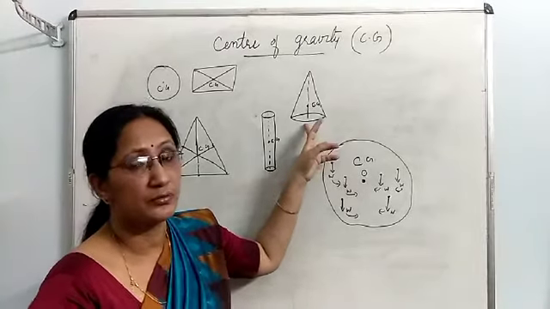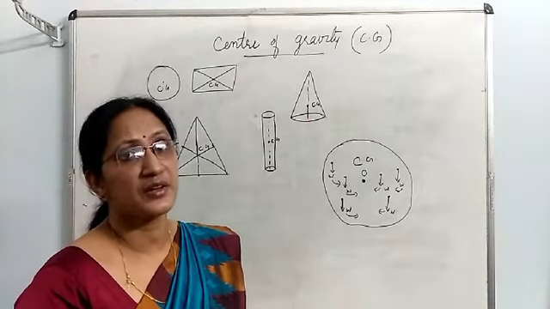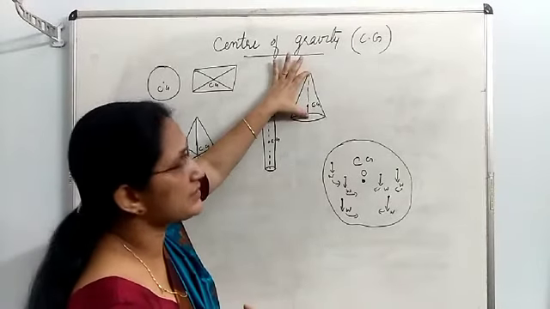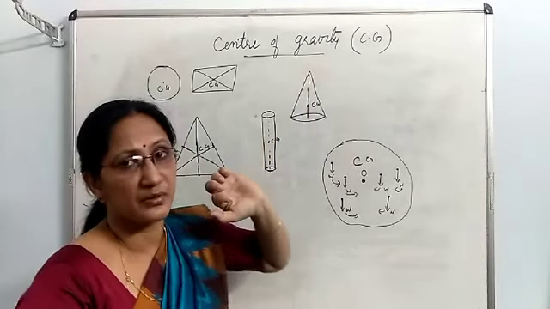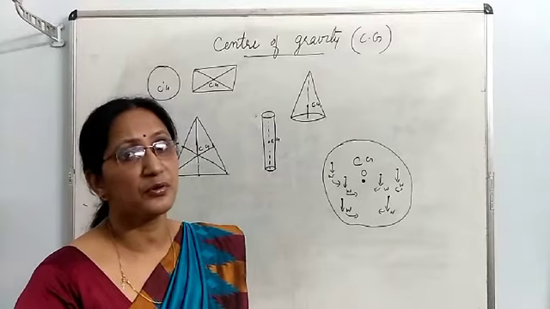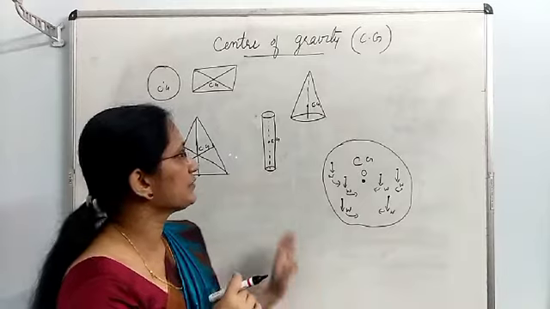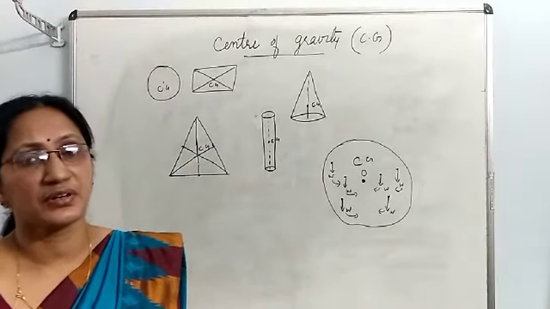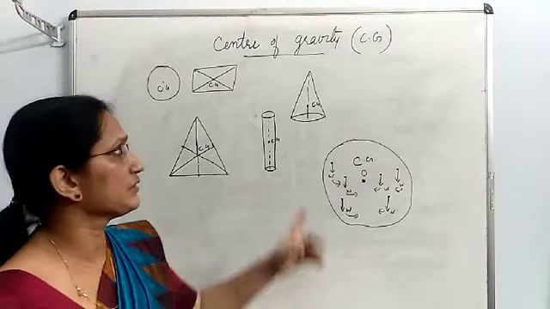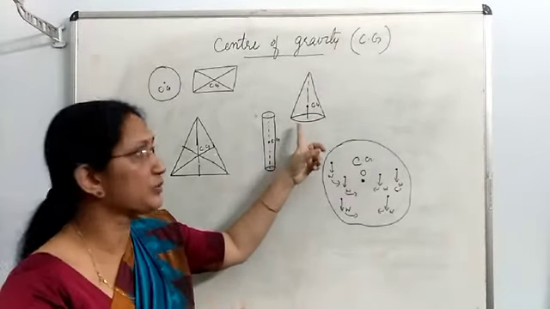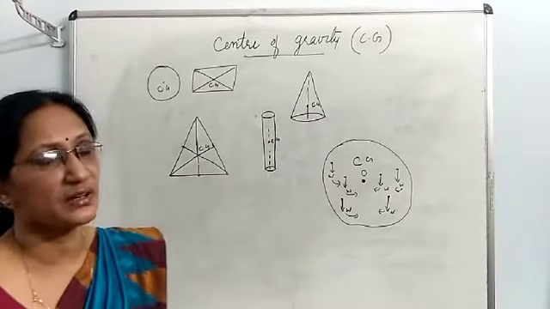For a hollow cone, its center of gravity will be at 1/3 of its height from the base. Measure the total height. Take its 1/3, measure 1/3 of the height from the base, there will be the center of gravity. If it is a solid cone, 1/4 of the height from the base is where the center of gravity lies. Like that, for different bodies, its center of gravity lies at different points. Where more mass is concentrated, there will be the center of gravity. For a hollow cone or solid cone, most of its weight is at the base part. So, center of gravity comes towards the base.